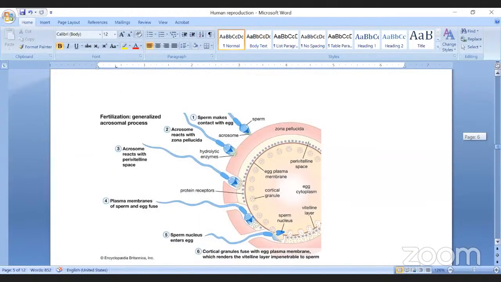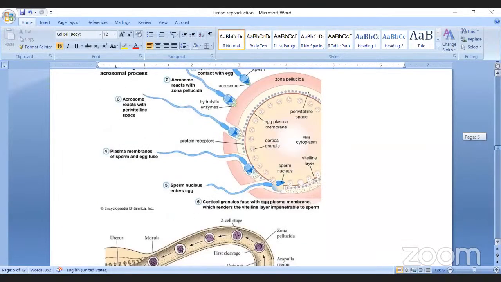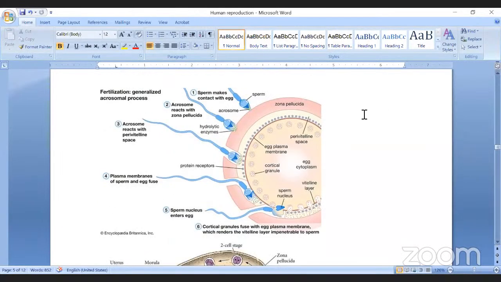The next process is fertilization. Fertilization is the main process where fusion of male and female gametes occurs. At the time of fertilization, 4 steps you have to remember. Number 1, approximation of gametes. Second, acrosome reaction. Third, cortical changes, and fourth, amphimixis.